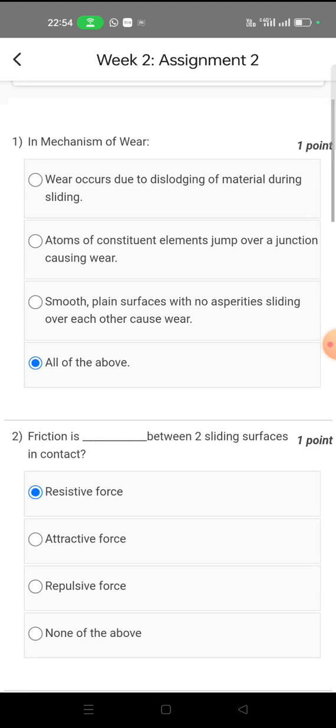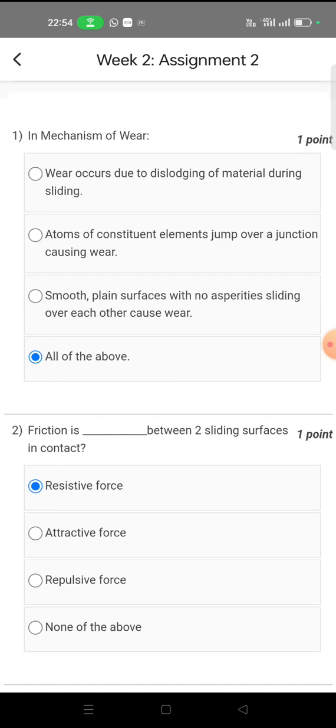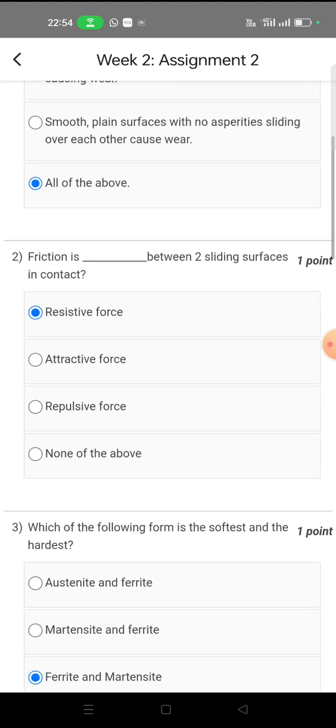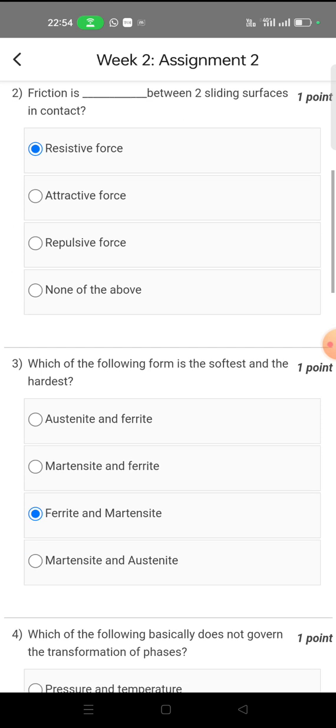Let's discuss question number 1. In the mechanism of wear, all the top three options are related to wear, so the right answer is all of the above. Second question, friction. Friction is the resistive force between two sliding surfaces in contact. So for question 2, resistive force is the right answer.